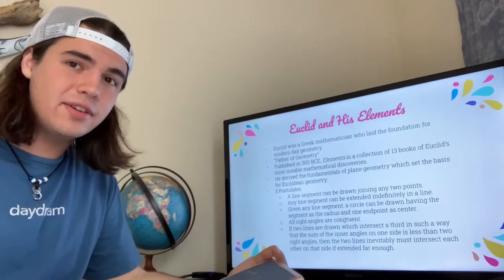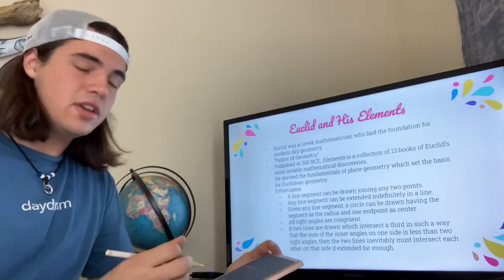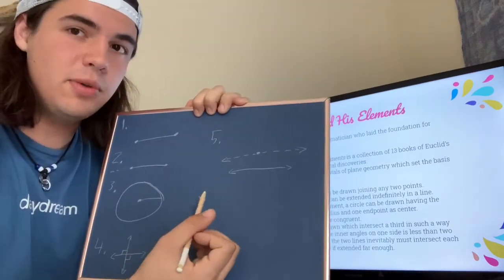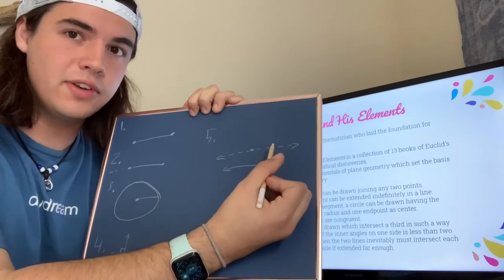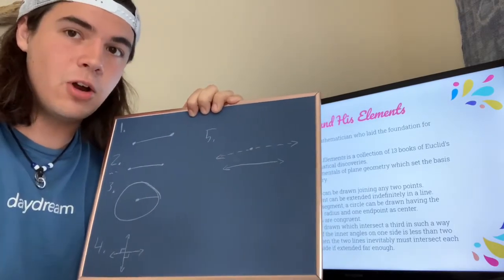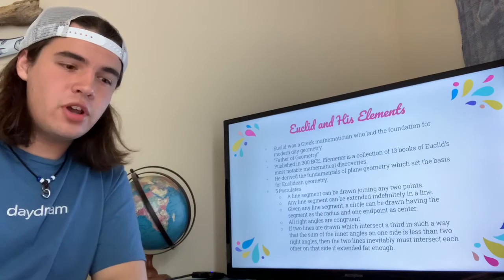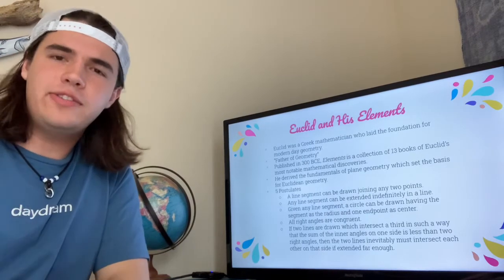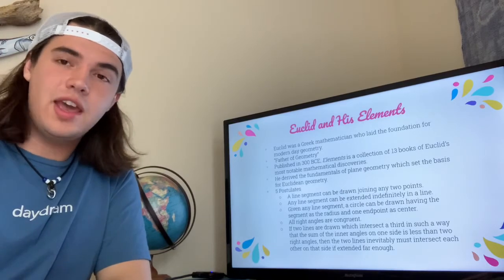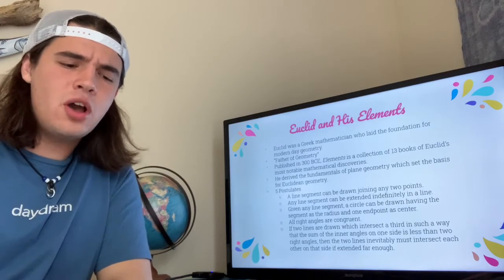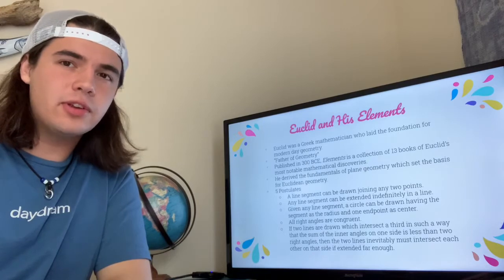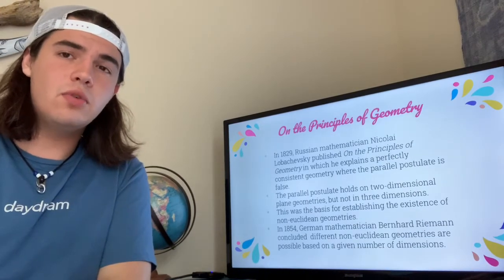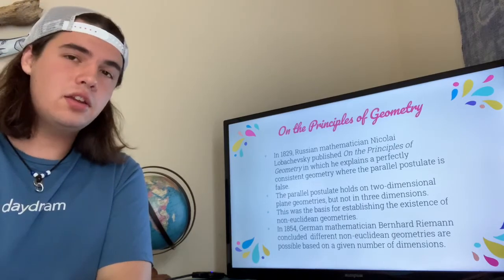An easier way to describe it is just saying this. Given a line and a point, there can only be one line that can be drawn through this point in which these 2 lines never cross. Many later geometers questioned this parallel postulate, which gave rise to many new geometries. And the question was raised, what would a geometry look like if the parallel postulate or any of the other postulates were false? So this gave way to a mathematician called Nikolai Lobachevsky.